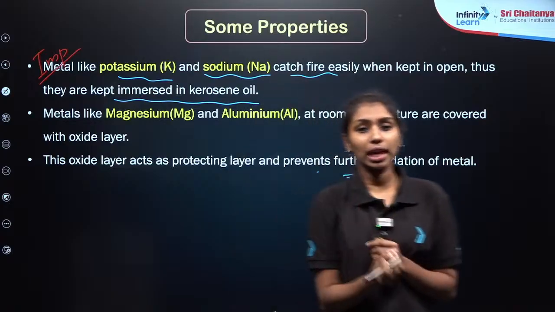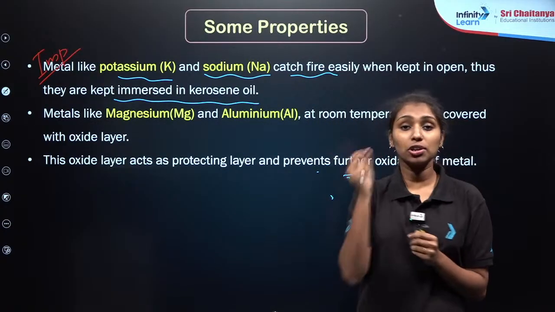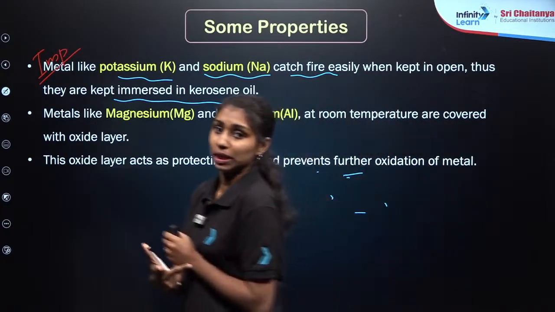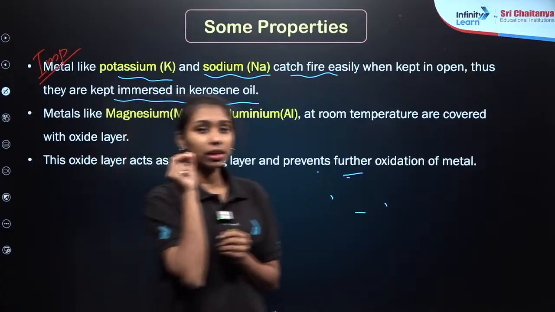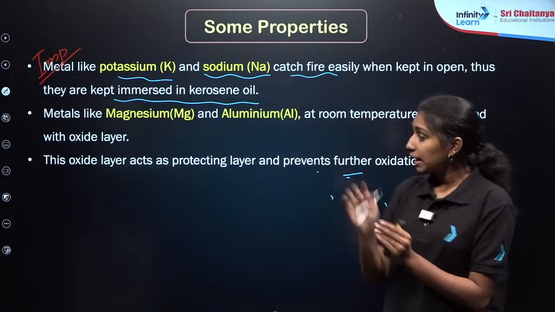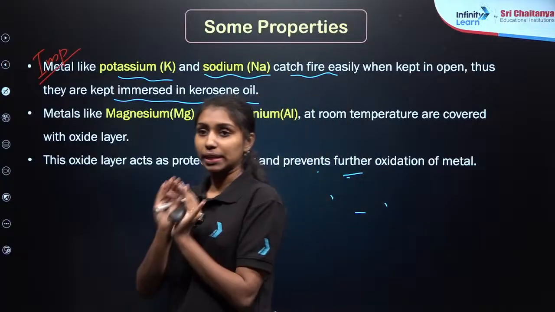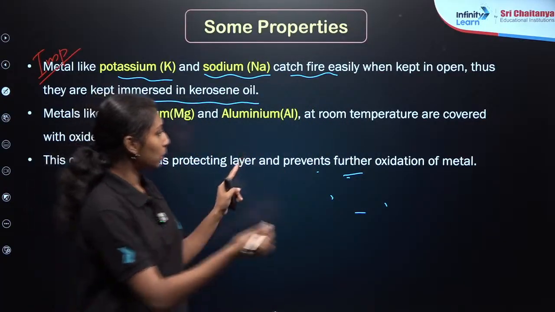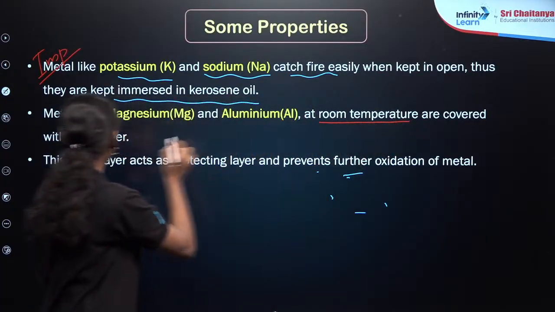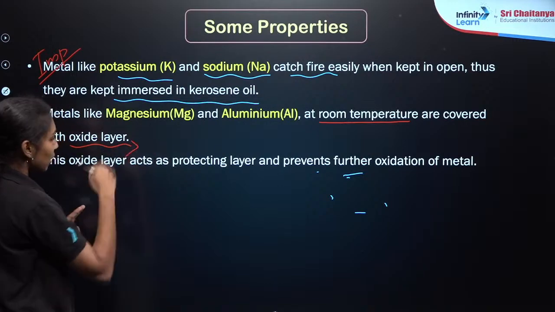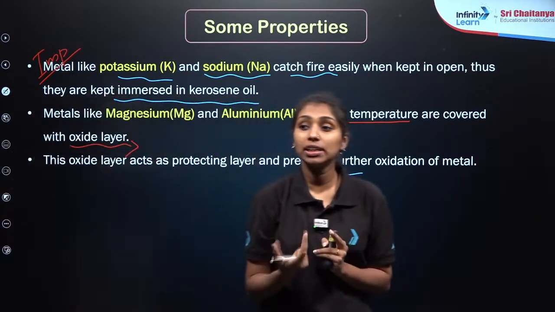Then, if you are talking about magnesium and aluminum, they are forming the corresponding oxides, which means that they are forming a protective layer over it. In the case of magnesium or aluminum, at room temperature they are forming a protective oxide layer over it. So that's why they are used as a method to prevent corrosion.